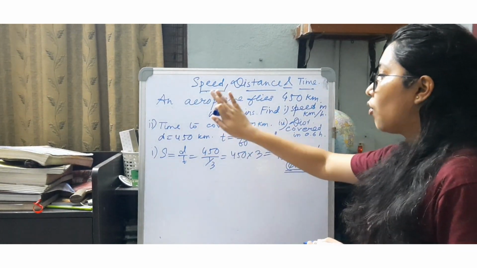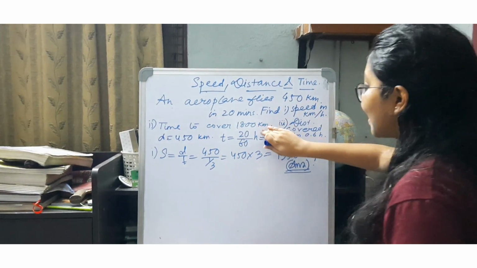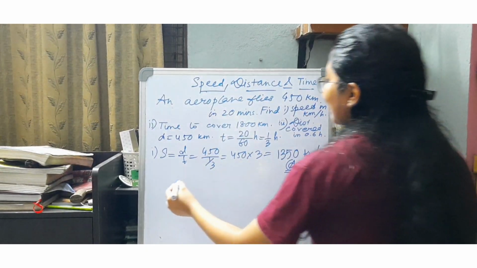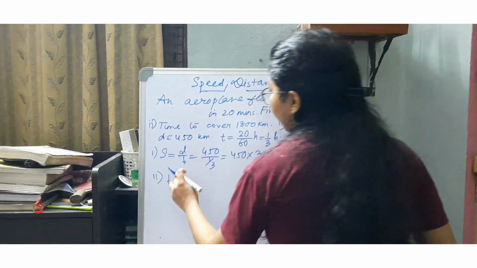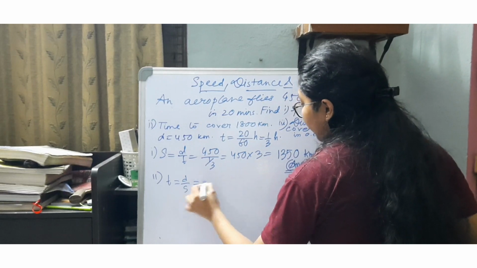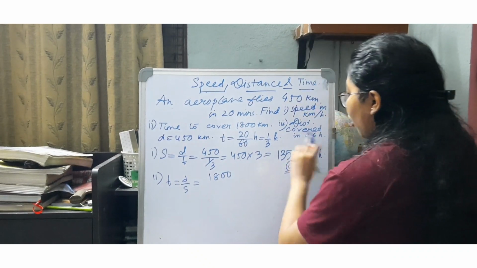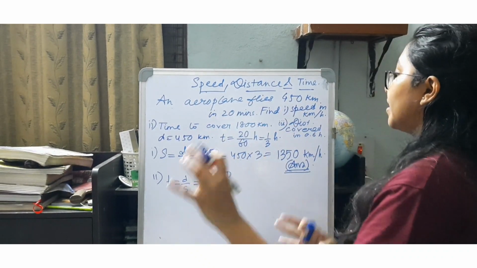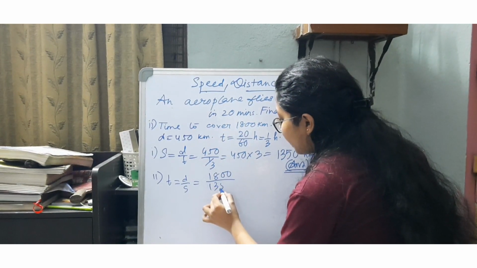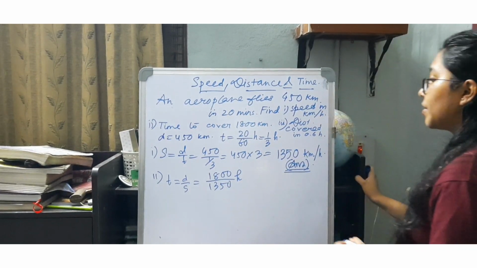Part 2 says that what is the time taken to cover 1800 kilometer. The distance is given, we have already found out the speed, the time is asked. So we will be directly using the formula. The time, if we interchange both of them, we can easily see time is nothing but distance by speed. What is the distance? The distance is 1800 kilometer. And the speed we have already evaluated that the aeroplane is travelling with this constant speed for any time interval, which is 1350. Now the unit, you can see that it is in hours. So the unit of time here will be also in hours.